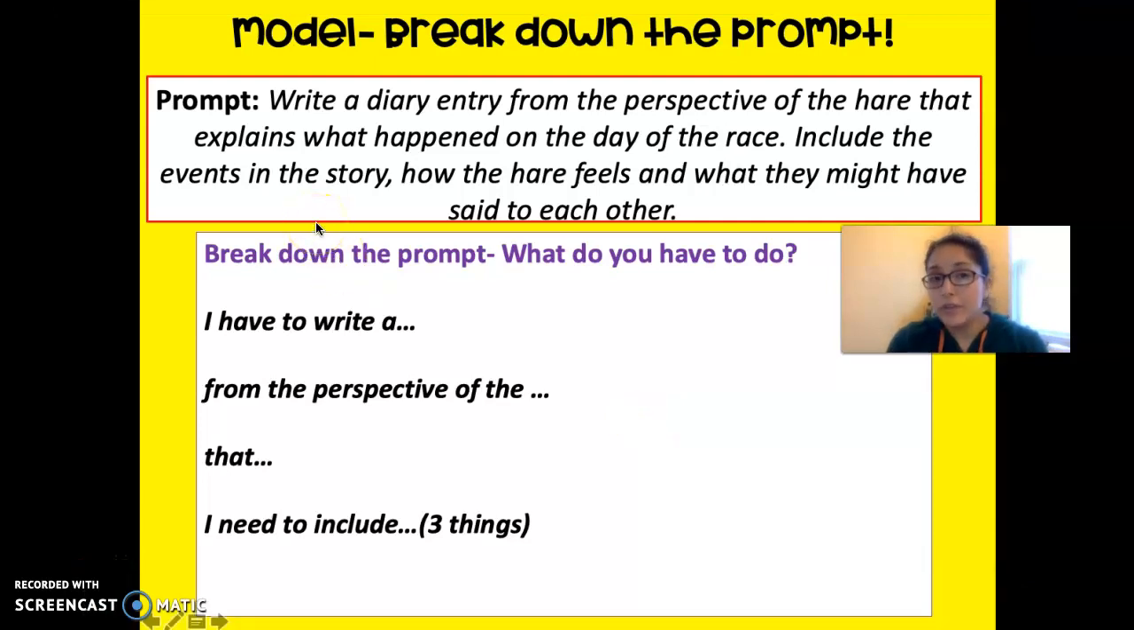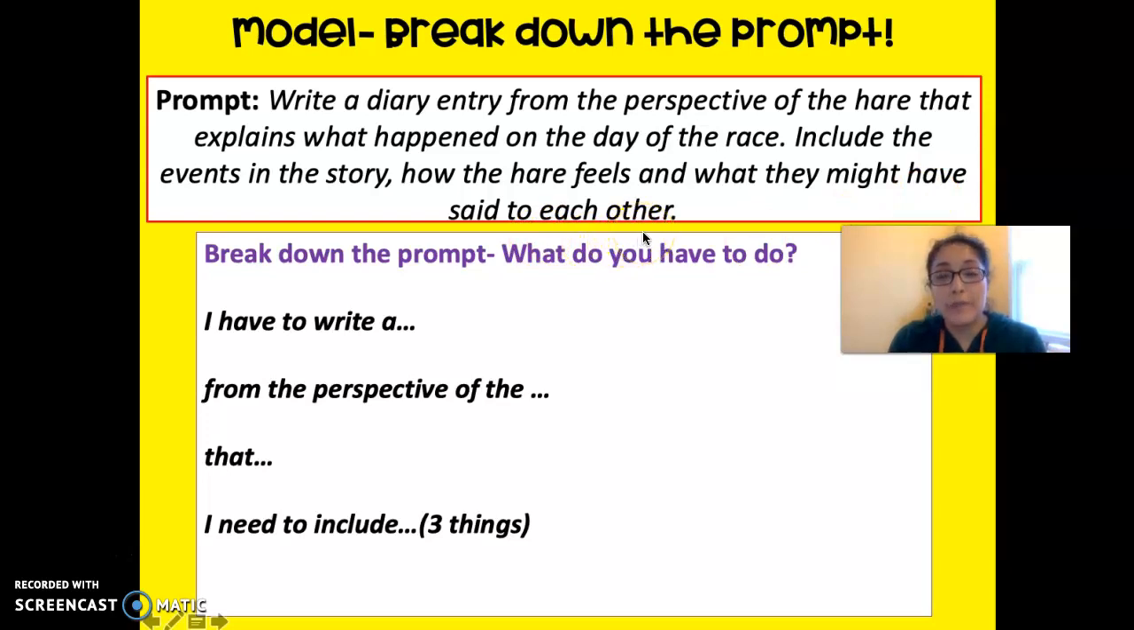So now that we've read the story, we're going to break down the prompt. I'm going to model with my prompt, and then you're going to do it with your prompt. This one is my prompt. It says, prompt, write a diary entry from the perspective of the hare that explains what happened on the day of the race. Include the events in the story, how the hare feels, and what they might have said to each other.